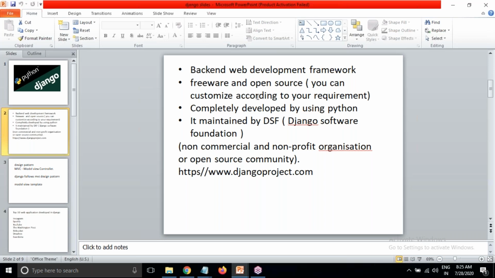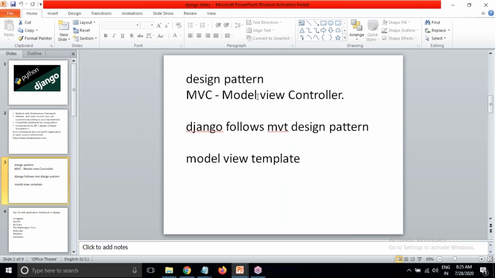It is maintained by the Django Software Foundation. This is the community, and this community is maintaining the Django software. This Django Software Foundation is a non-commercial or non-profit organization, or we can say an open source community. Here we can see the design pattern is there. Today we are going to discuss design patterns. We'll discuss MVC, then MVT, all these.